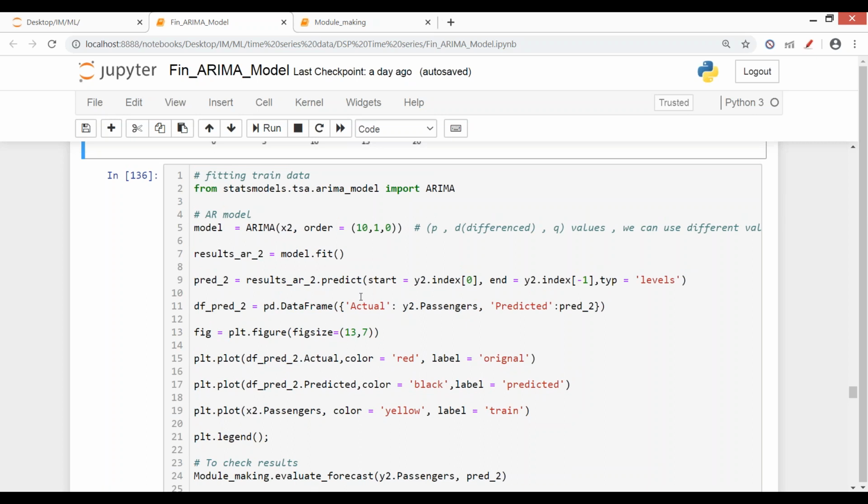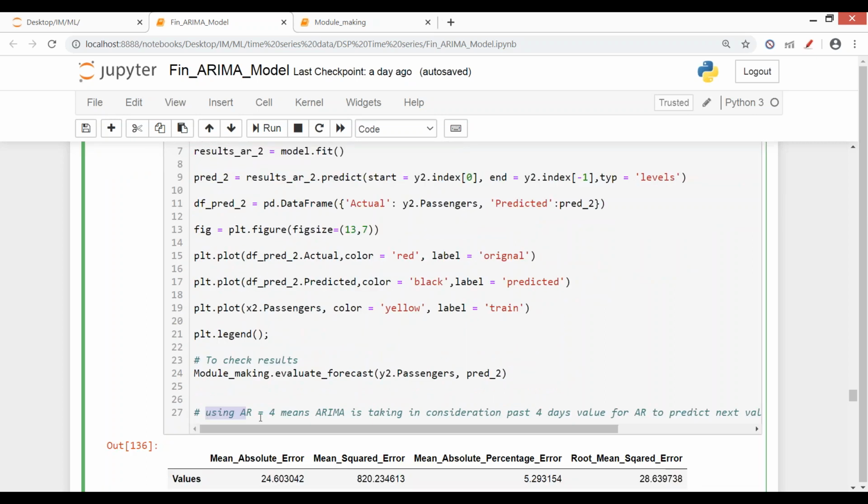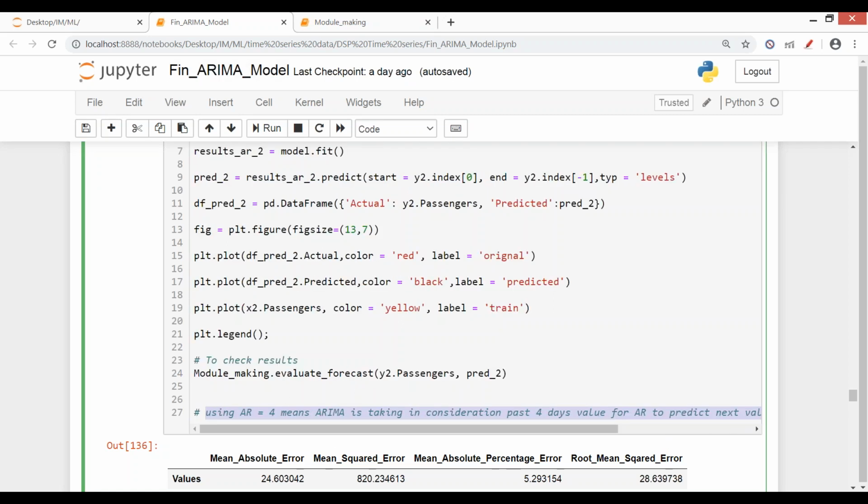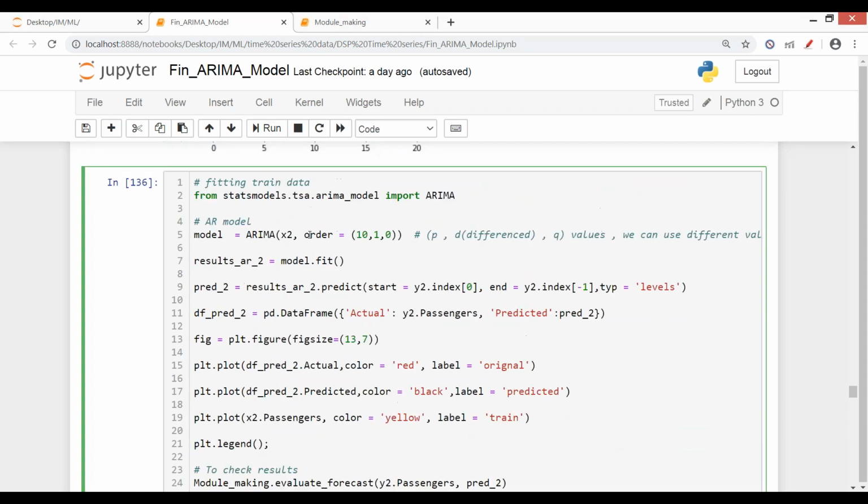So what it has done now, you see it's written here, if using AR equals 4, it means ARIMA is taking into consideration the past 4 days' values for AR to predict the next value. So it is giving much more importance to the latest 4 values. Whatever value you give, the example given here is 4. So what is AR now? This is the part where we import ARIMA. This is from statsmodels, time series analysis, ARIMA. We import the regular ARIMA model.